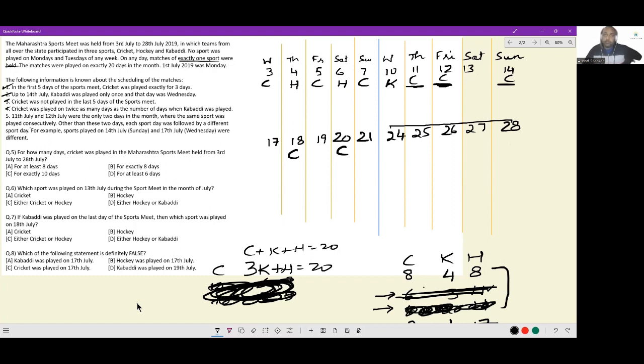Okay. Now, in the first 10 days, I know kabaddi only happened once. So this spot on 13th has to be hockey. This is taken care of. So for the first 10 days, we know which sports have been played on which day. That is guaranteed. Now, for the second set of 10 days, can I say cricket entirely has been taken care of? I have 3 instances of kabaddi left, and I have 5 instances of hockey left.